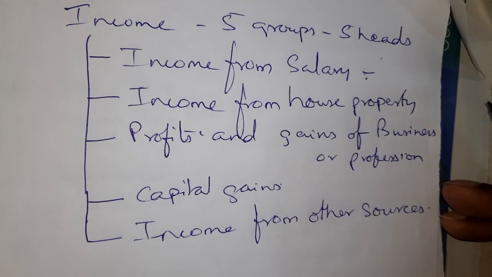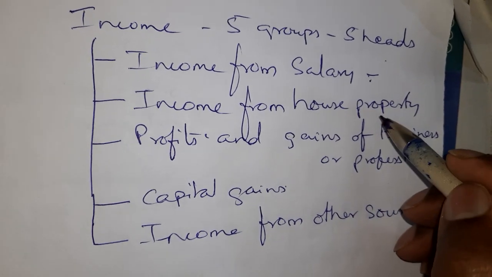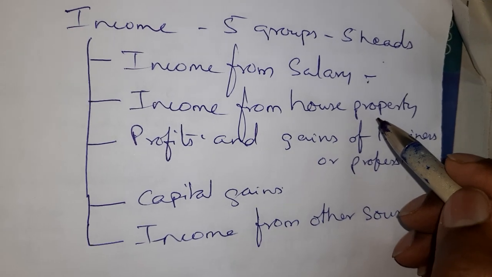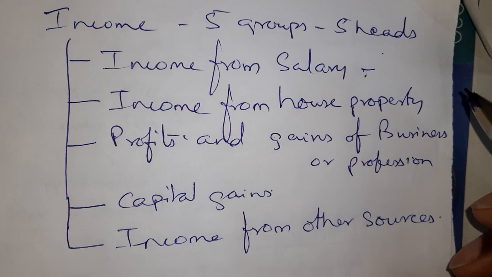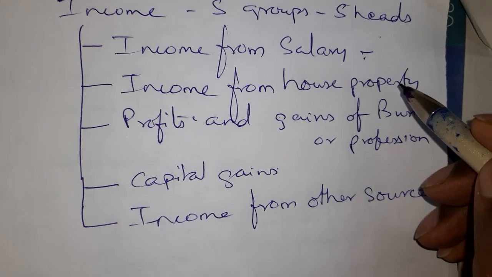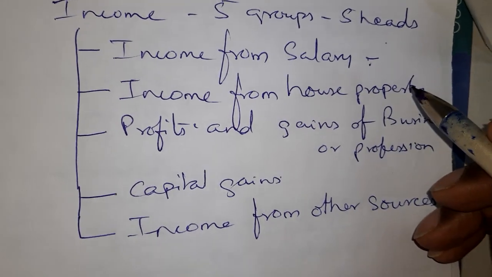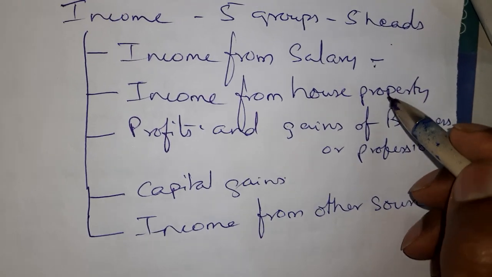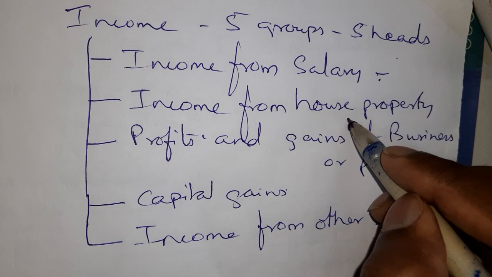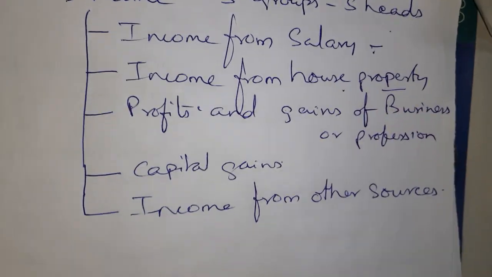Second one, income from house property. If you have a house property and you give it on rent, we call it leasing. And if you earn rent, for say 12 months or 10 months or 1 month, whatever it is, all those rents we show under this head, income from house property.